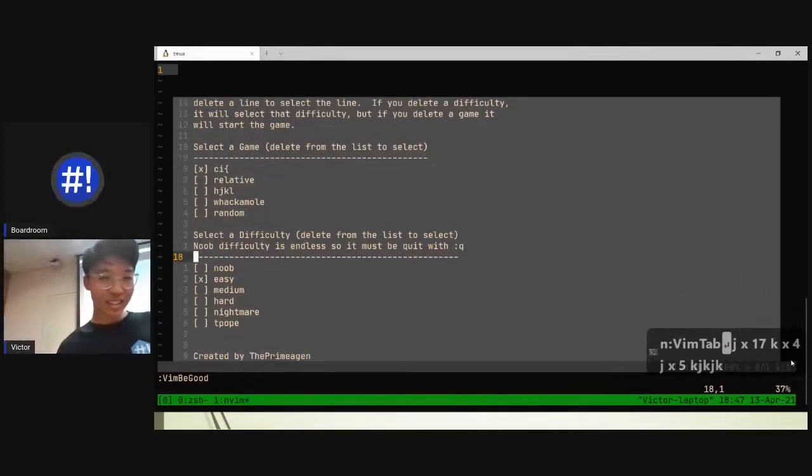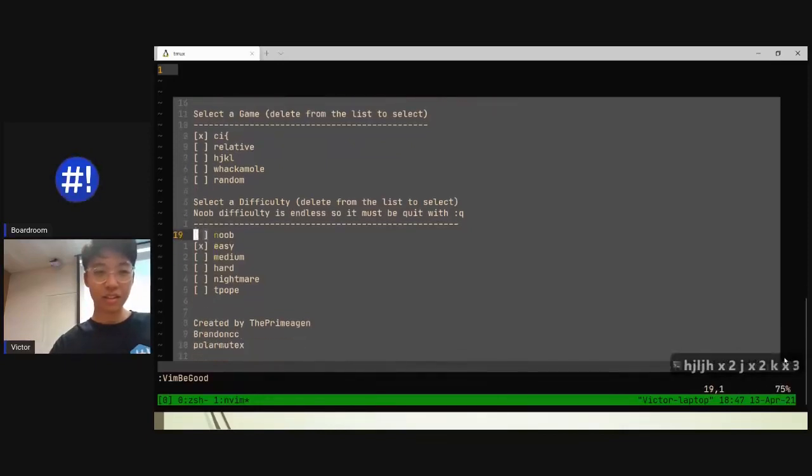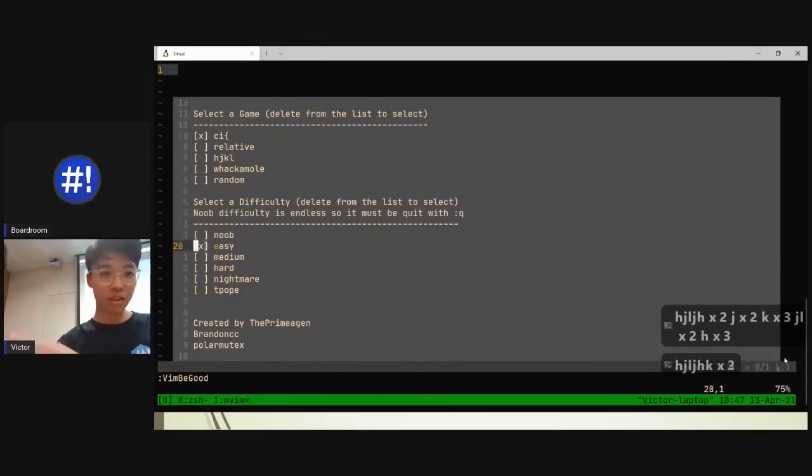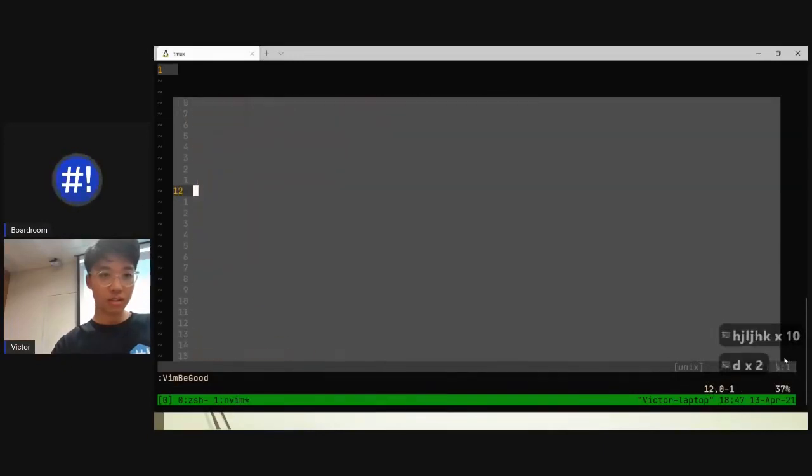All right. So HJKL, put your index there. Just move around for a bit to feel the cursor. Okay. All right. And now just move up to HJKL. So just press K a couple times to go up to HJKL. Yep. And just press DD twice. And it's going to start in just a moment.